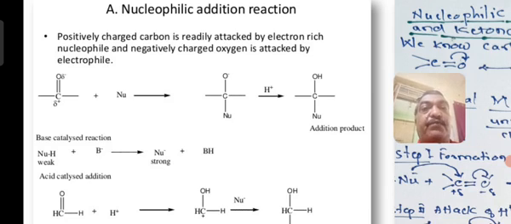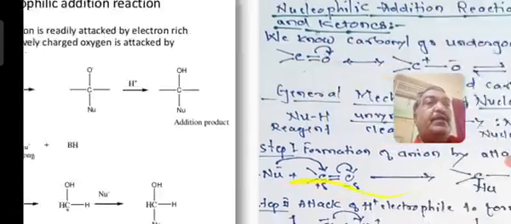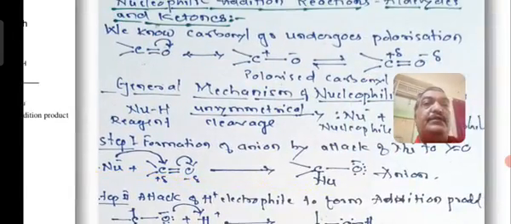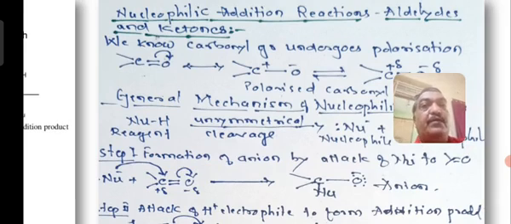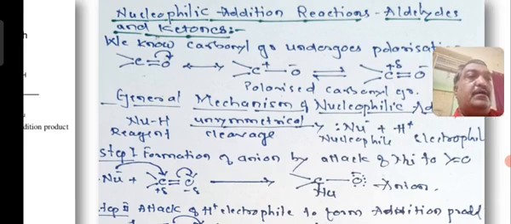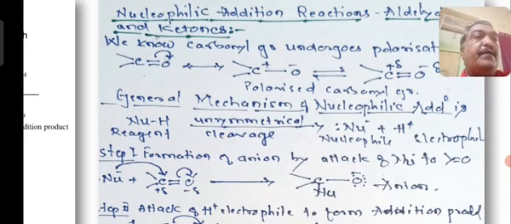So if the nucleophilic addition is done by base catalyzed reaction, NuH and a base will be there, and in acid catalyzed reaction, direct H plus addition is there. Okay, now let us see the simplest mechanism. Here I want to tell you regarding the carbonyl group.